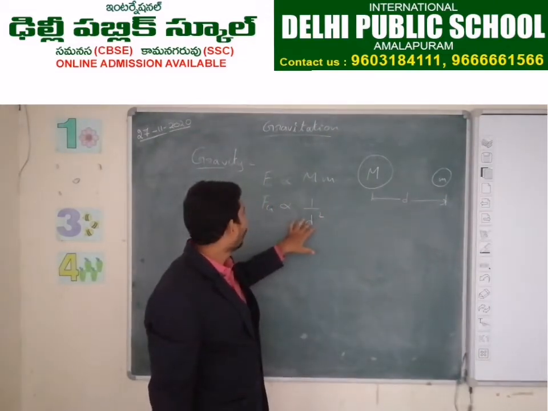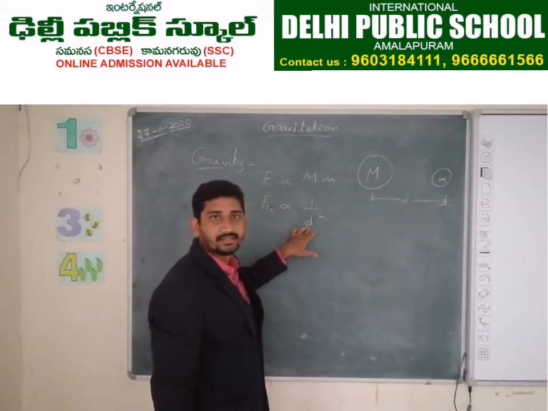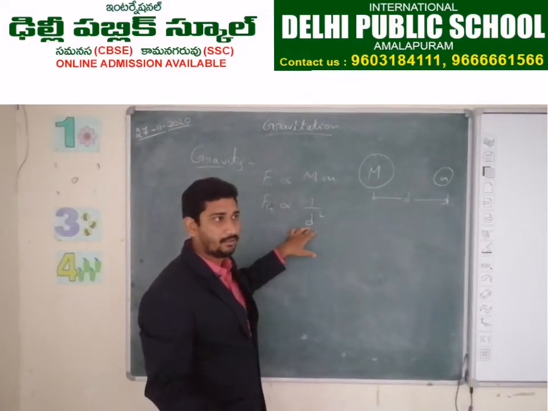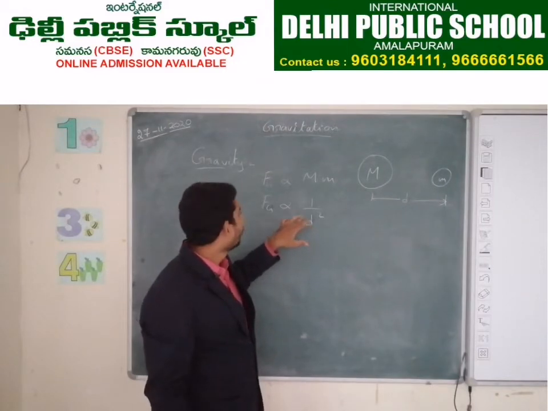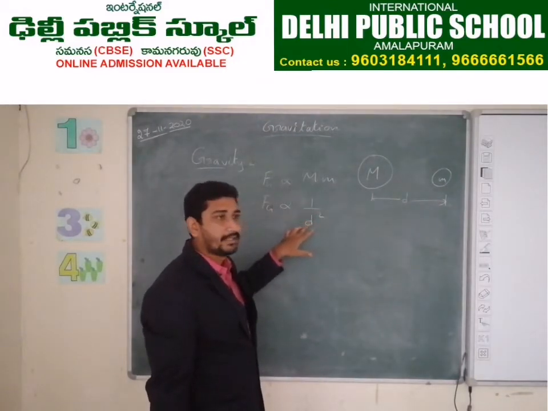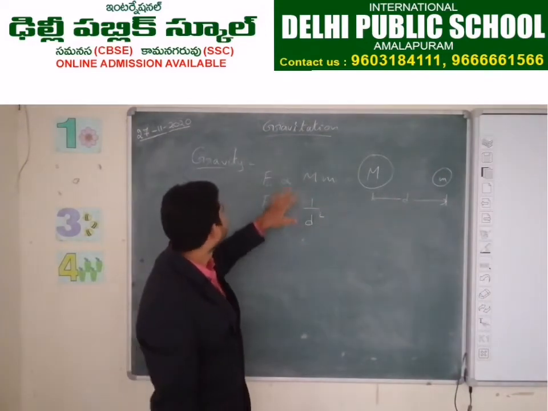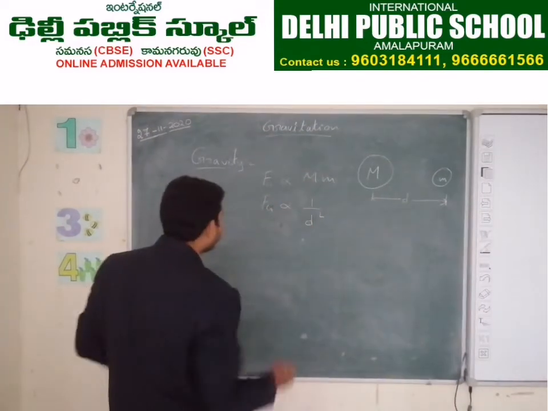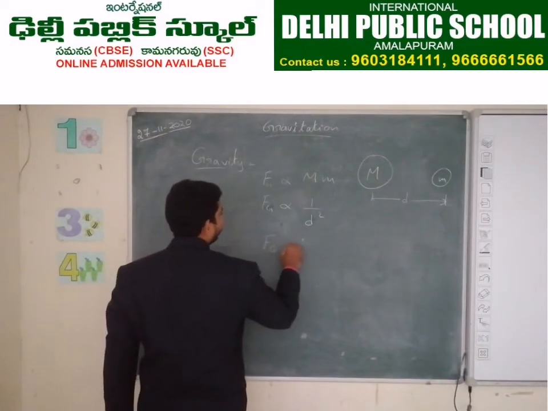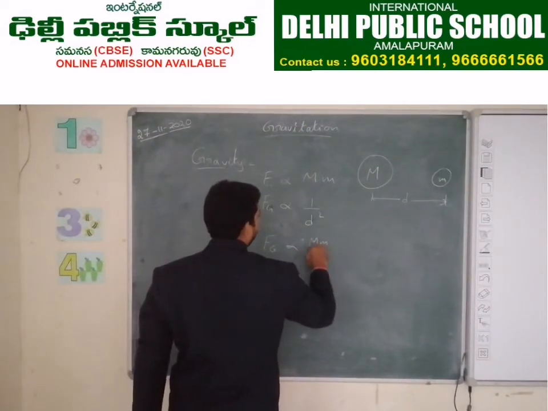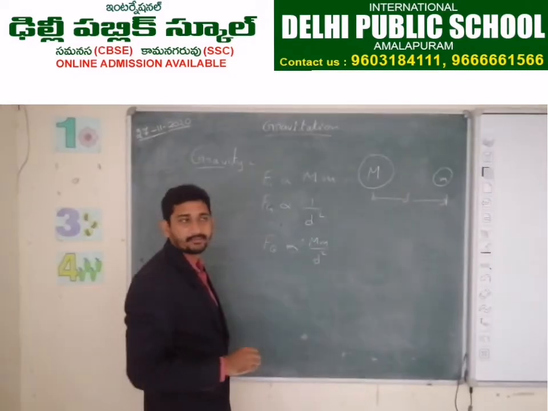How did we get this square of the distance between them? By Kepler's law of planetary motion, we got F proportional to 1 by d square. Who derived that? Newton derived that. So by combining these two, we got force of gravity is proportional to big M small m by d square.